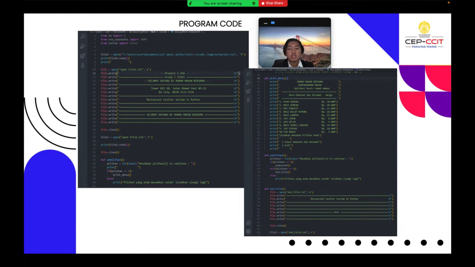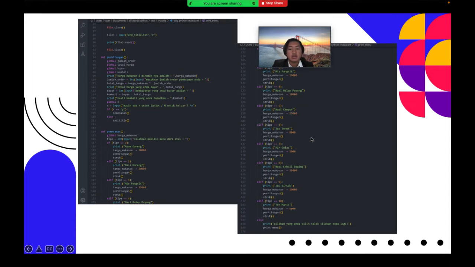So, in this project, we chose a restaurant cashier system where the program can display the food menu, and then the program can also do a payment and a total amount of payment by using if-else, and show the note of payment by using, of course, a text file.